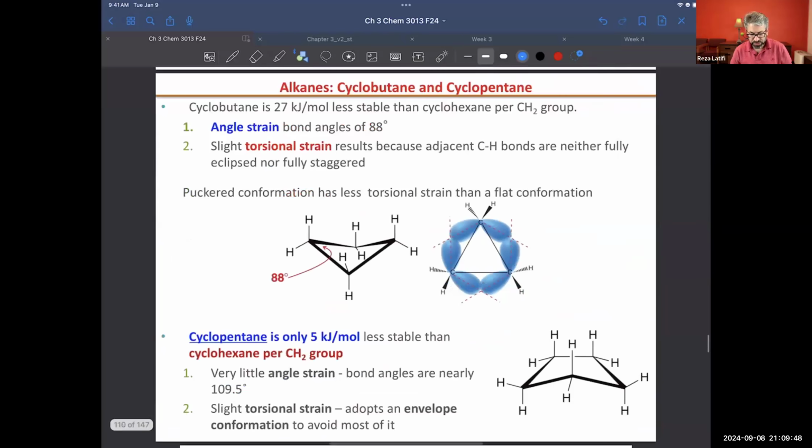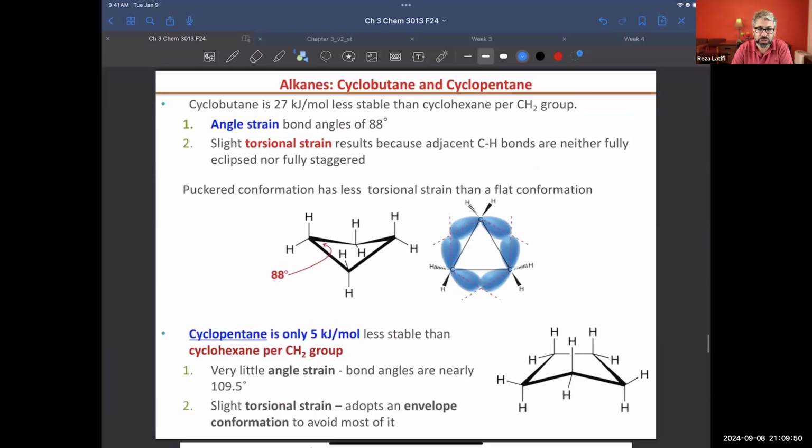So if we are dealing with cyclopropane, because of the bond angle, which is around 60, we will see huge angle strain. That's one. And also, all hydrogen atoms will be in eclipsed position. And because they are in eclipsed position, we will have torsional strain as well.